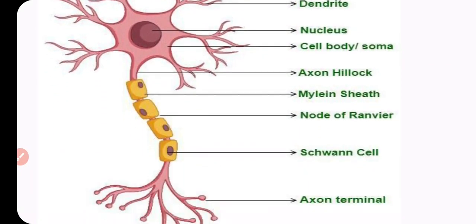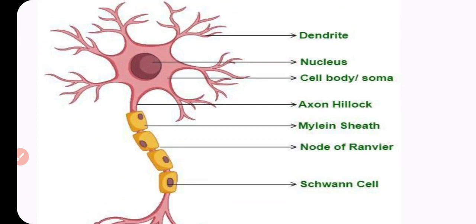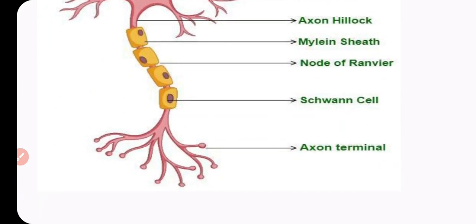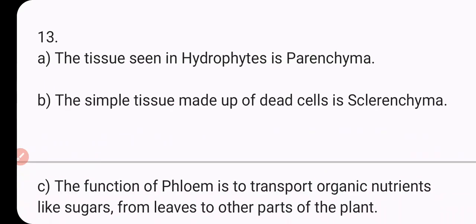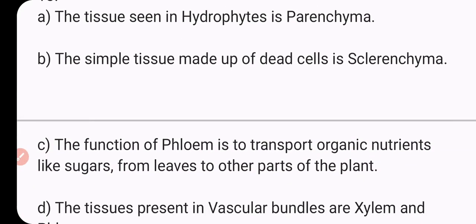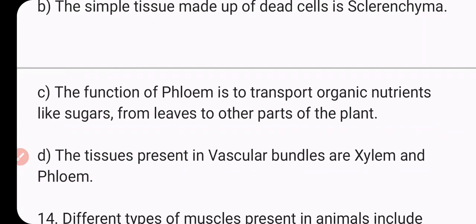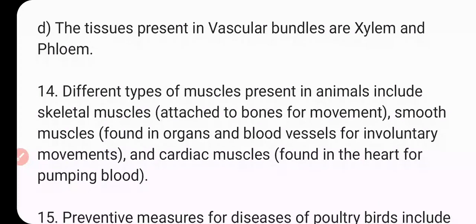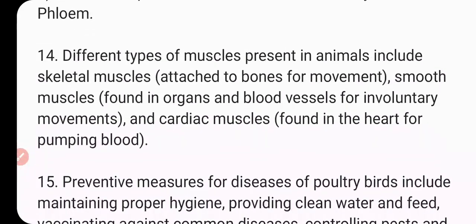This is a nerve cell diagram: dendrite, nucleus, cell body, soma, axon hillock, myelin sheath, node of Ranvier, Schwann cell, axon terminal. And 13th, the tissue seen in hydrophytes is parenchyma, the simple tissue made of dead cells is sclerenchyma. The function of phloem is to transport organic nutrients like sugar from leaves to the other parts of the plant. The tissues present in vascular bundles are xylem and phloem.